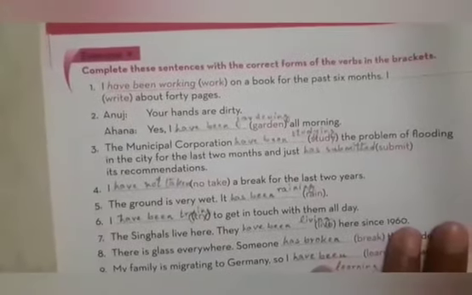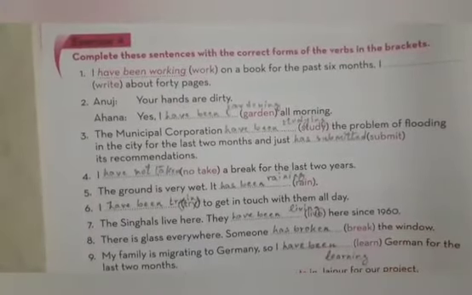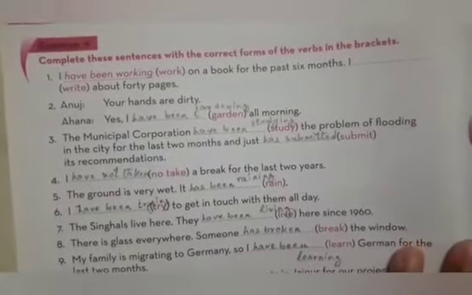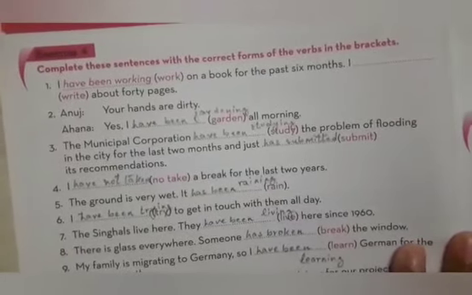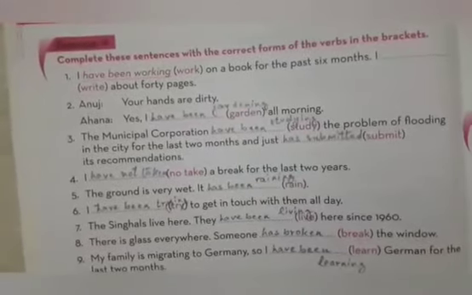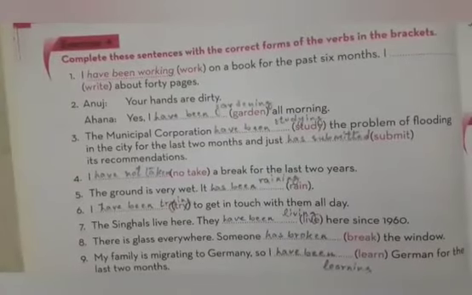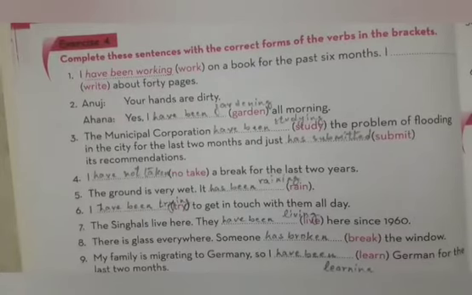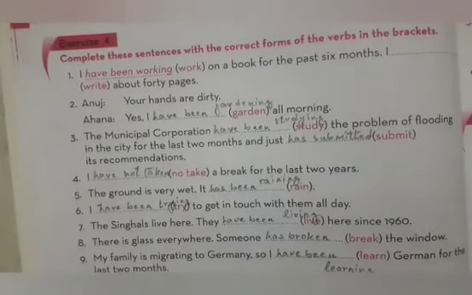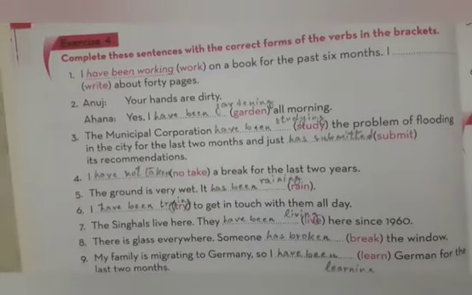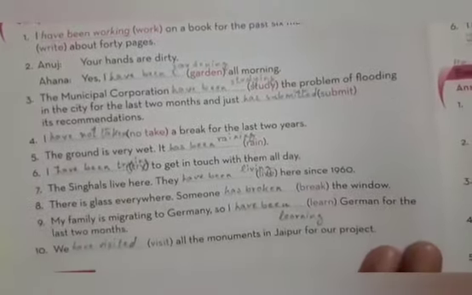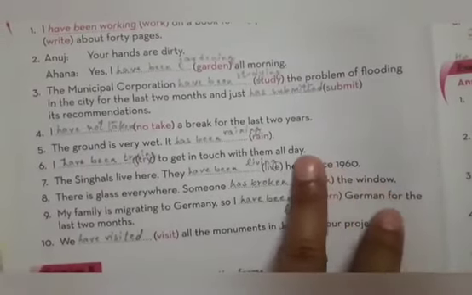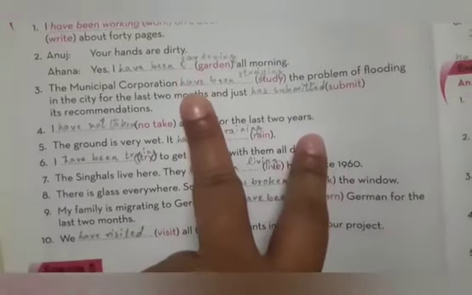So now we'll discuss exercise number 4. Complete the sentence with the correct forms of the verbs in the brackets. The first one has already been done for you. I have been working on a book for the past 6 months. I dash about 40 pages. So, I have written about 40 pages. Next, Anuj, your hands are dirty. Ahana, yes, I have been gardening all morning.